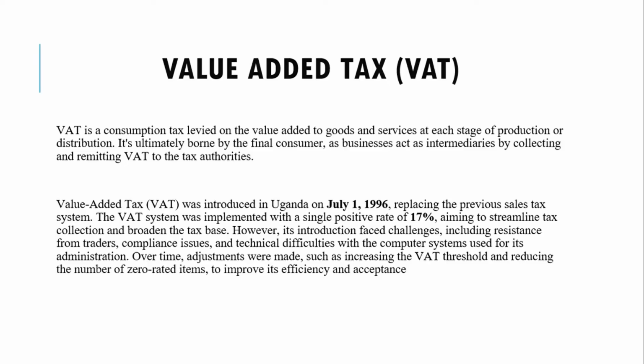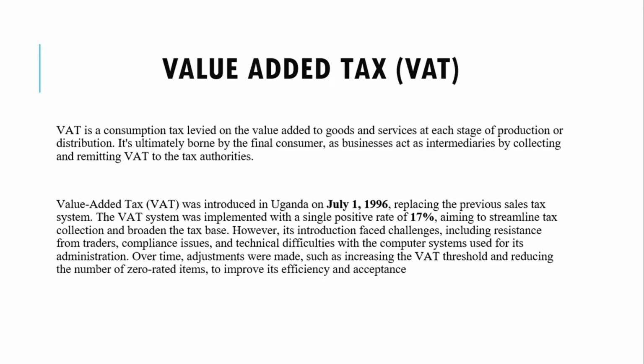Value added tax was introduced in Uganda on 1st July 1996 and it was replacing the previous sales tax system. Initially, VAT was set at a single rate of 17%, which was aimed at simplifying tax collection and expanding the base.